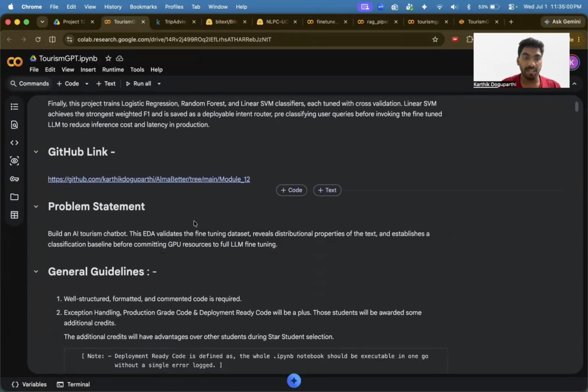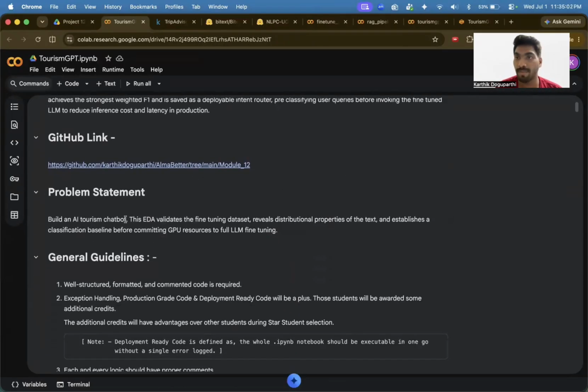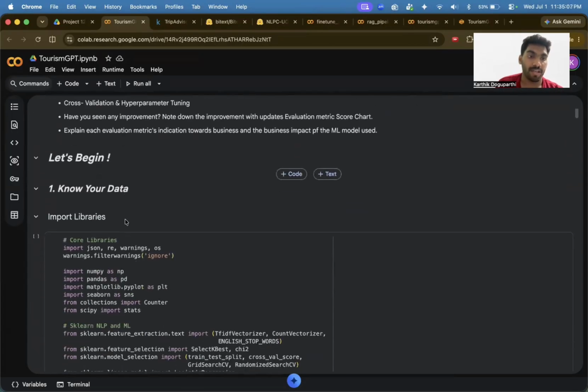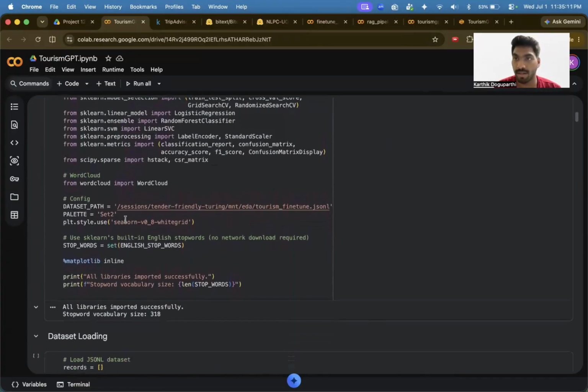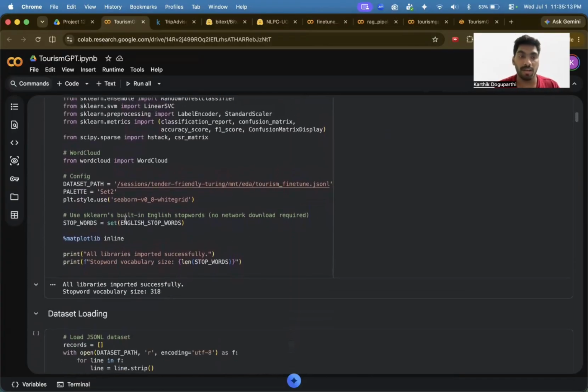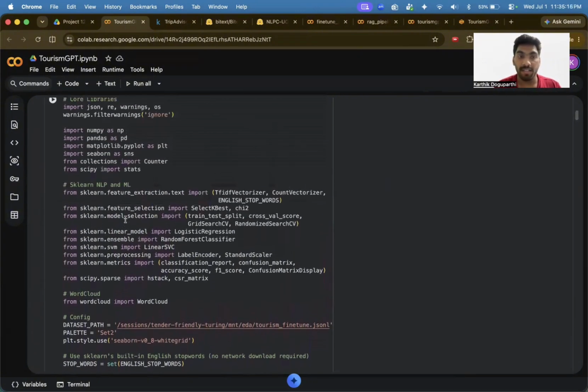This is my GitHub link. That is what I have told you here as well in my problem statement, that I wanted to build an AI chatbot. Okay. Next come the libraries. These are very standard libraries that I wanted to import.